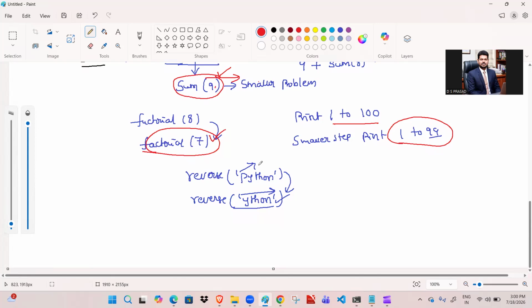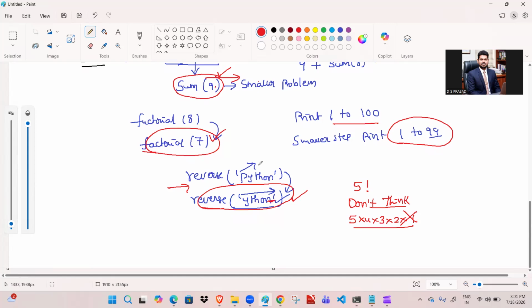And when it comes to reversing Python, reversing YTHON is the faith, or induction. This will take care of it. For example, if you need 5 factorial, don't think in mathematical ways, like 5, 4, 3, 2, 1. Don't think in the programming way like this.